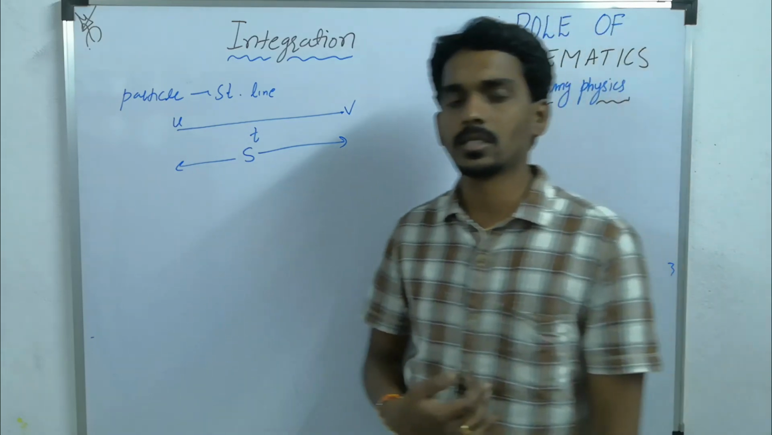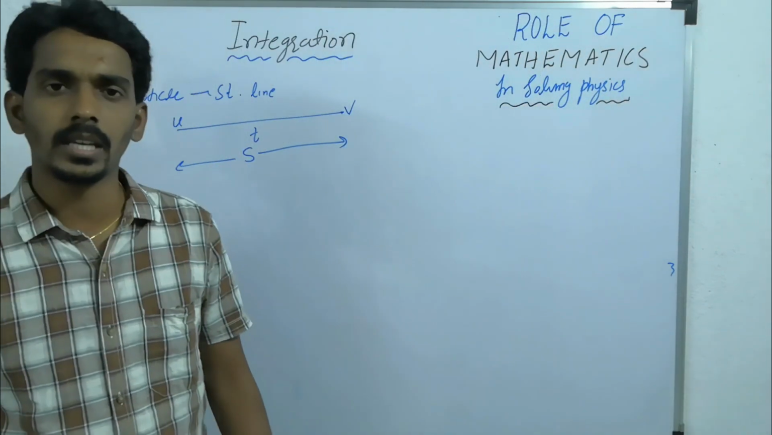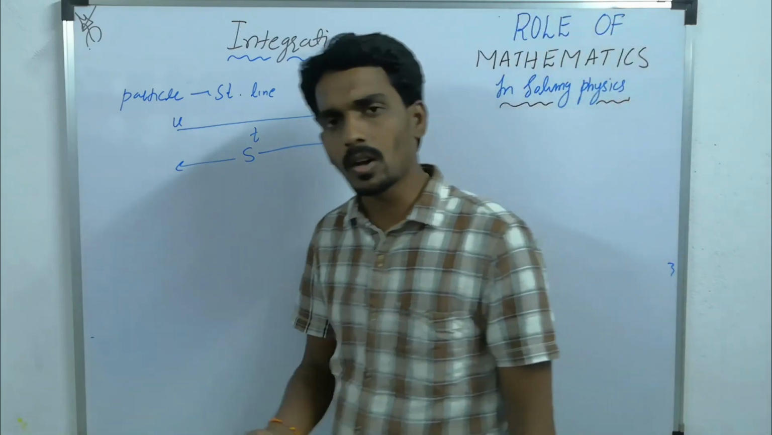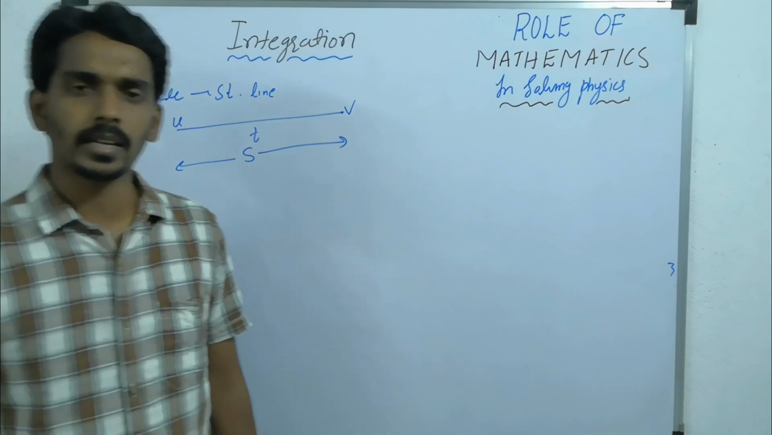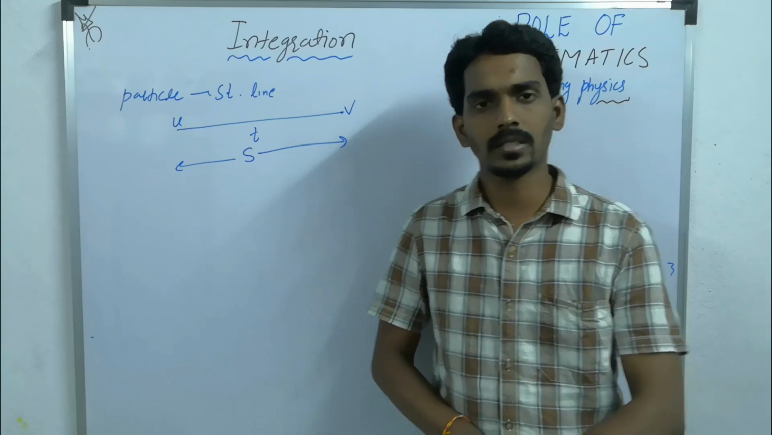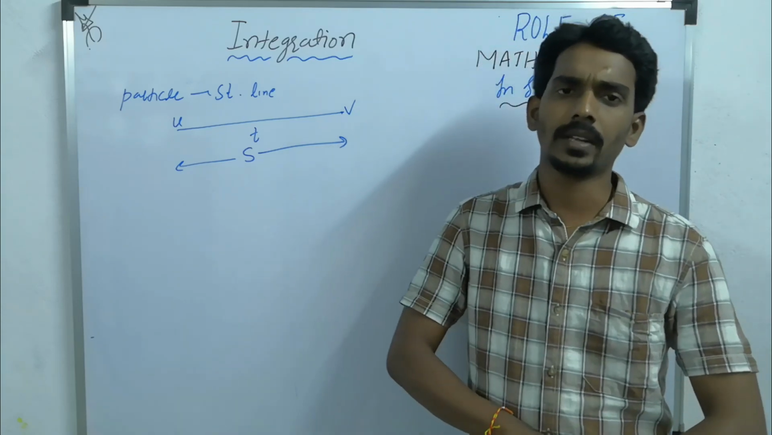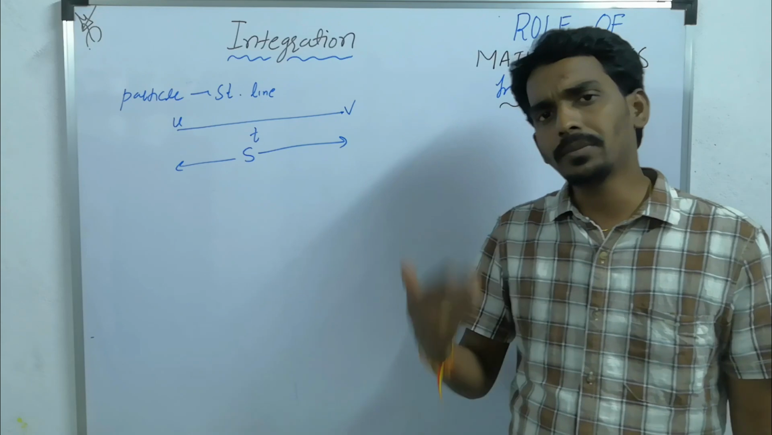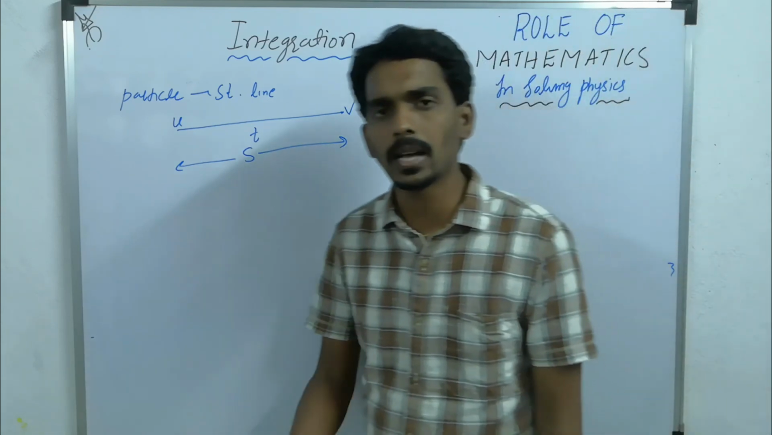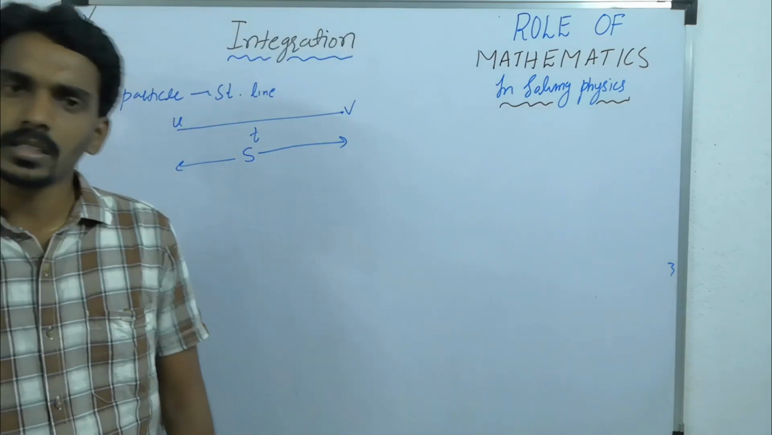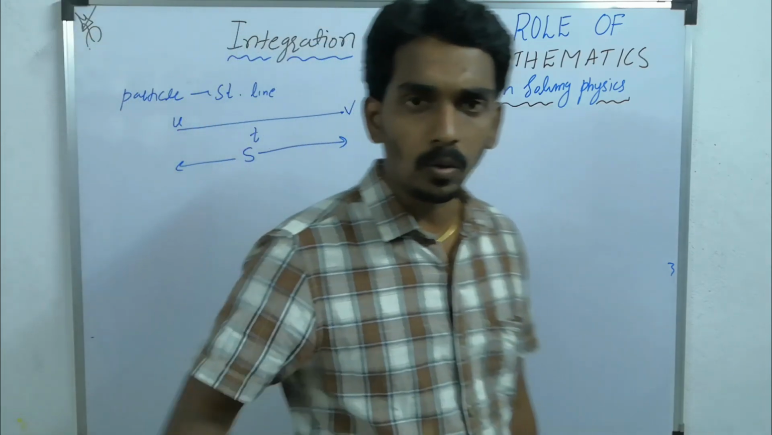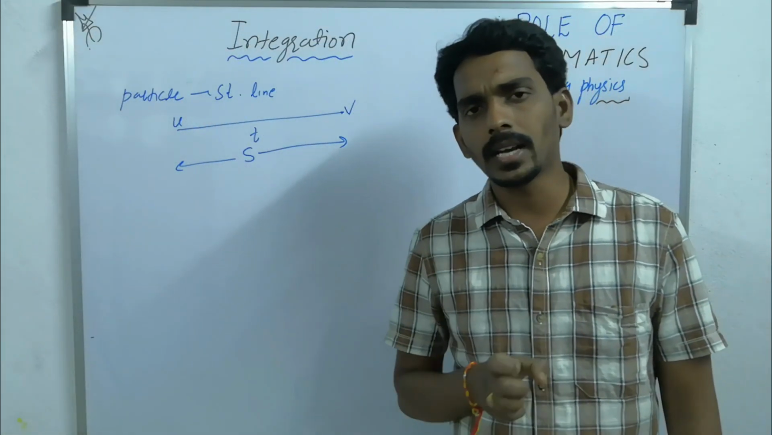Now you can take another situation: the velocity keeps on changing, but the acceleration may be constant. If the acceleration is constant, then it is called uniformly accelerated motion. Then s equal to ut plus half at square. But what if that acceleration is also changing? Then you cannot apply s equal to ut plus half at square. So in that situation, you will take the help of integration. But how to do that?